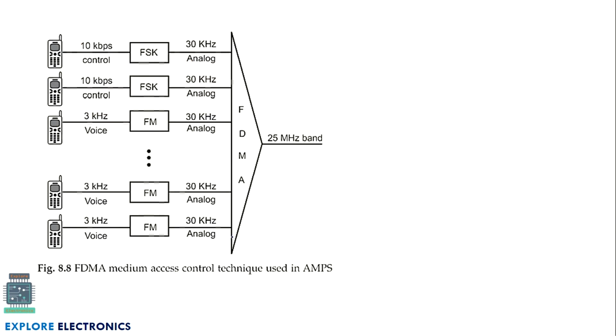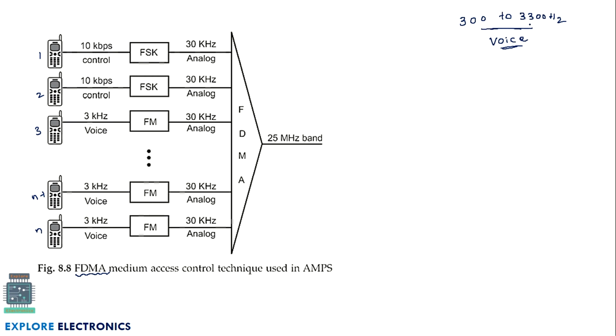If you look at 1G, it uses a multiple access technique called FDMA. Here you can observe this is mobile phone 1, this is mobile phone 2, this is 3, and similarly we have n users starting to communicate. What do you mean by this 3 kilohertz? The audio signal allowed in 1G, which is generated in the mobile phone, has a range of 300 to 3300 hertz. This is the range of voice signals.